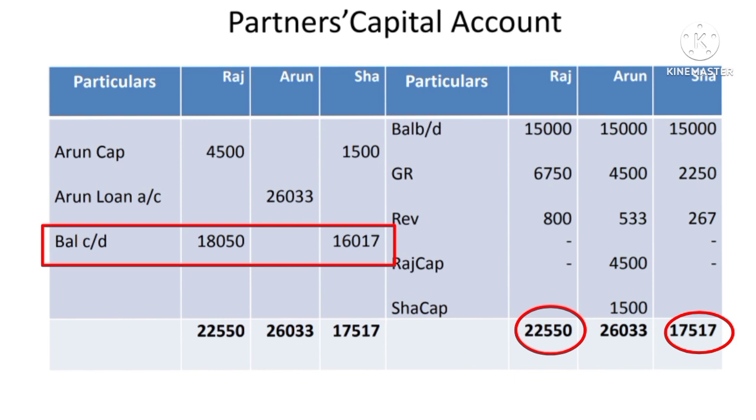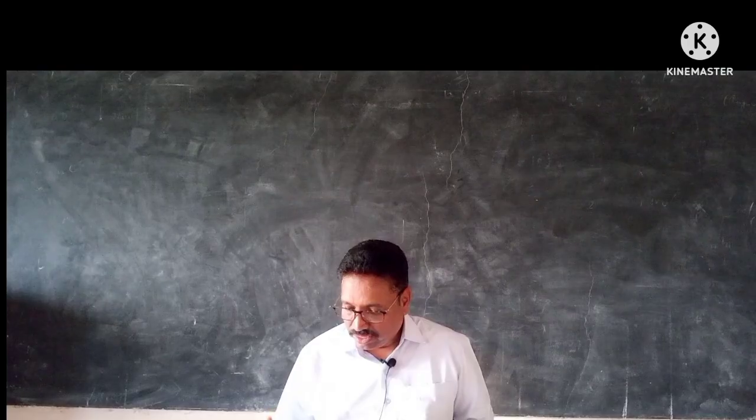The total of the credit side would be 22,550 in case of Raju, and 17,570 in case of Shambhu. Record on both sides, find out the difference. It comes to Raju 18,050 and Shambhu 16,017.